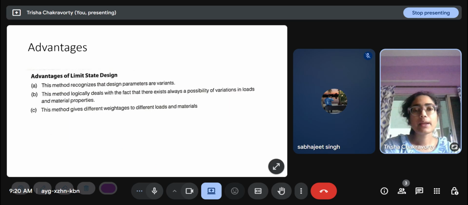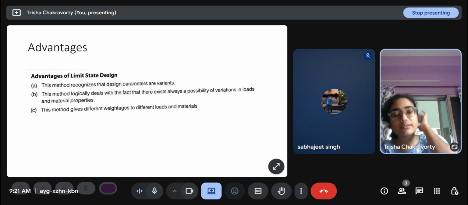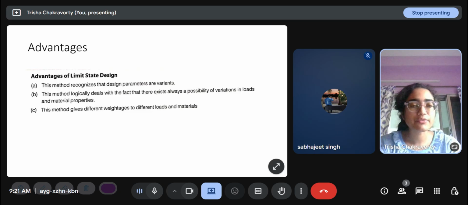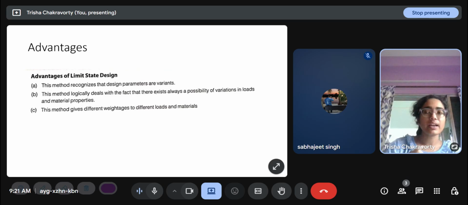Advantages are that it logically deals with the fact that there always exists a possibility of variations in loads. So basically, what does the factor of safety do? It accounts for unexpected loading. When we are taking a particular load in a design, this is what I am expecting, but I also accept that I cannot predict the future completely. So let me take a factor of safety. I multiply the load by 1.5 to account for variations.